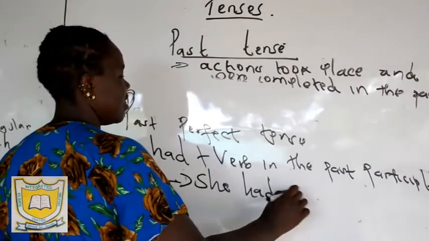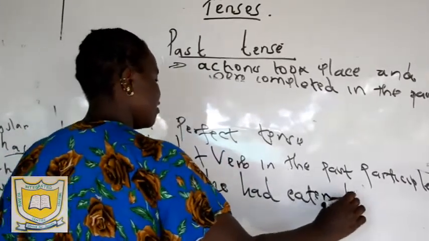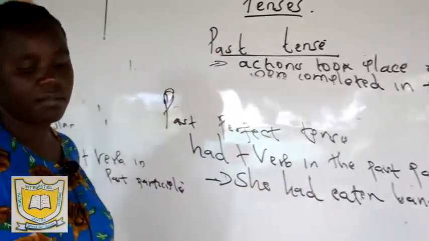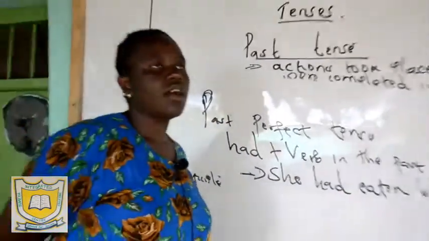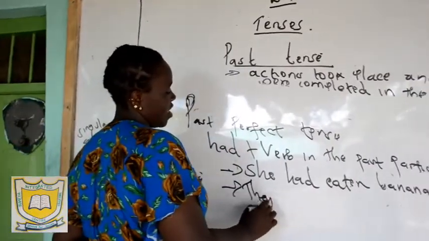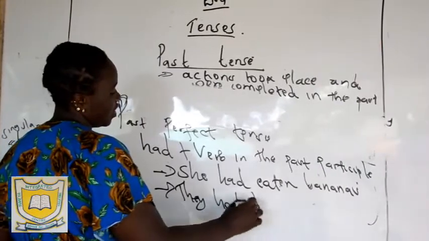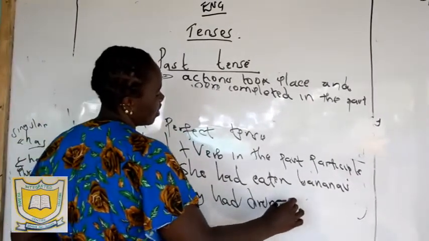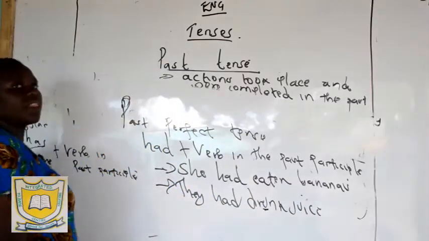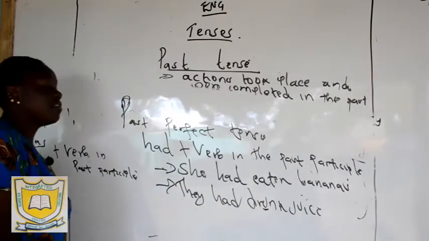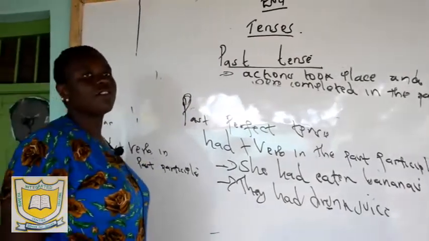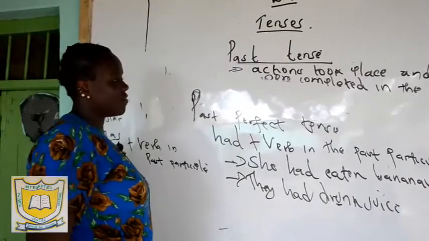Or you can say, they had drunk juice. Remember it is drunk, with u, because it is the past participle of the word drink.